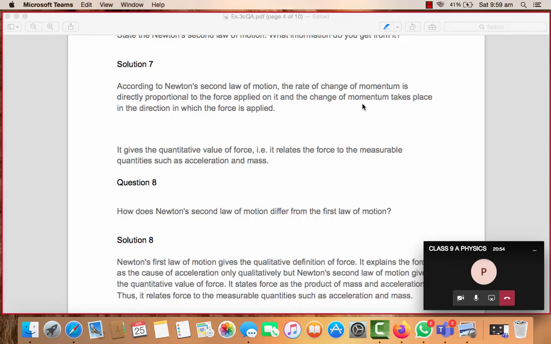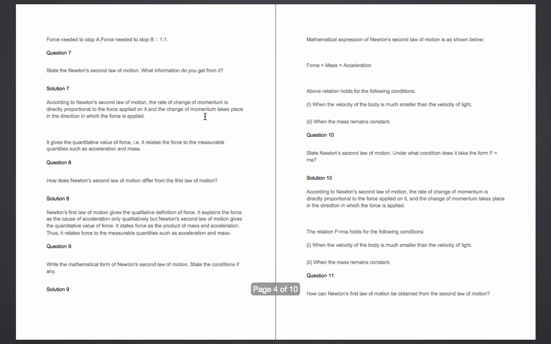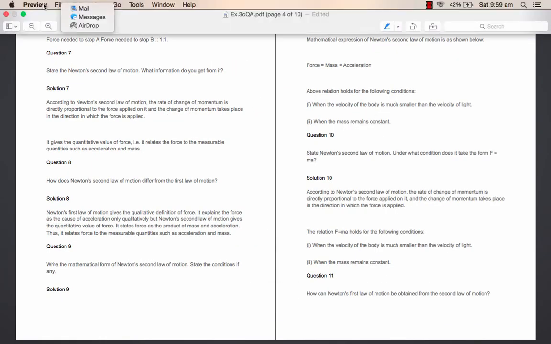Action, there is always equal and opposite reaction. Fine. Now let me explain the same to you all properly. Okay, what it means.